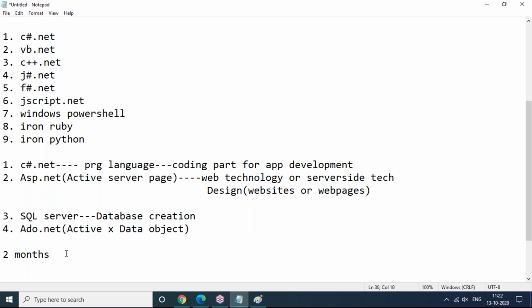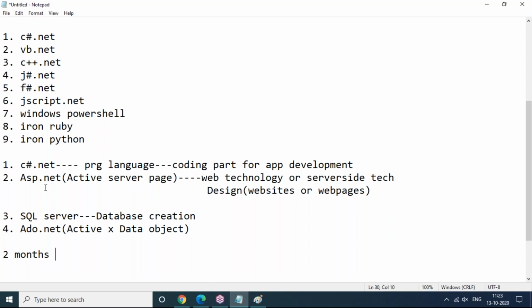So this is the time duration and the way our class is going to happen while starting the sessions. So it takes 2 months compulsory. Below 2 months, I can't finish it clearly, no problem at all.